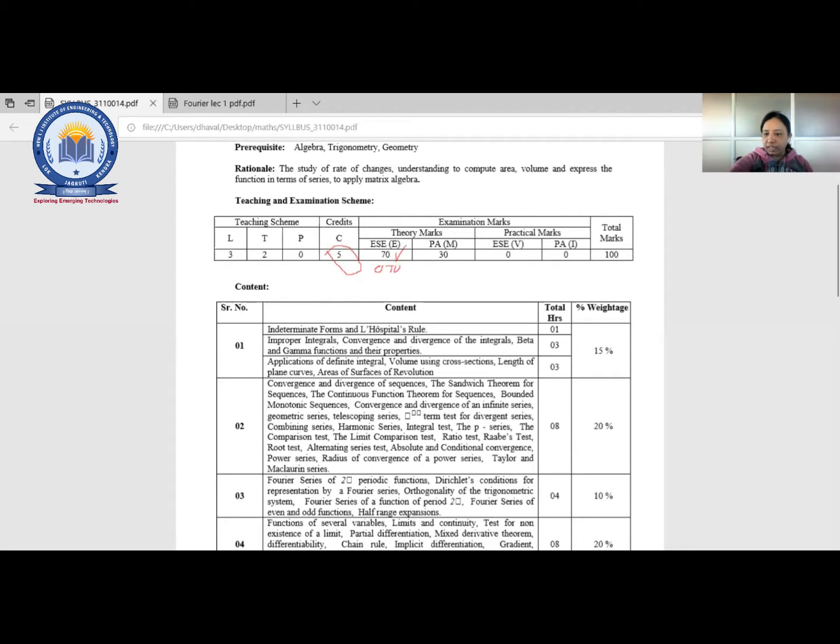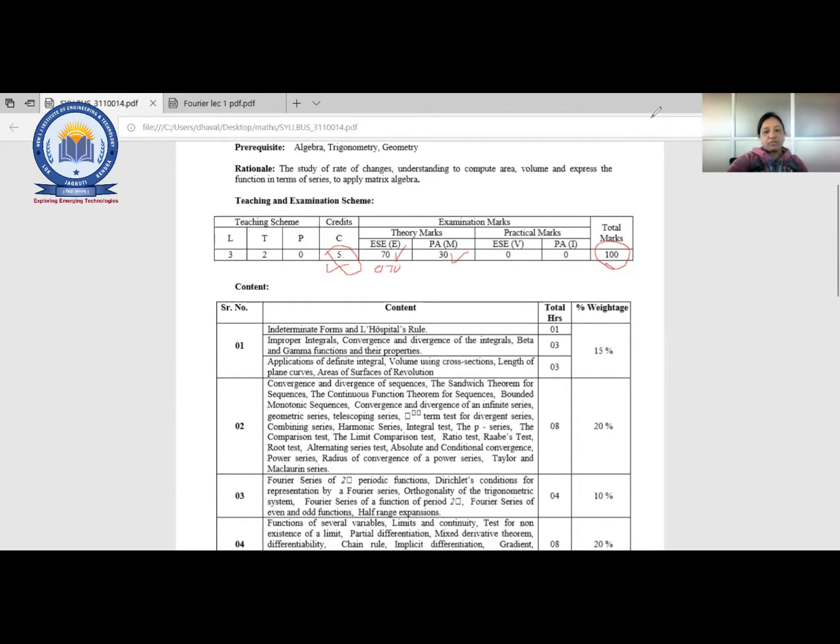That is for the internal examination, right? That will be taken by the particular institute, right? So 100 marks. This subject is of what? 100 marks, and the total credit of this subject is what? 5.